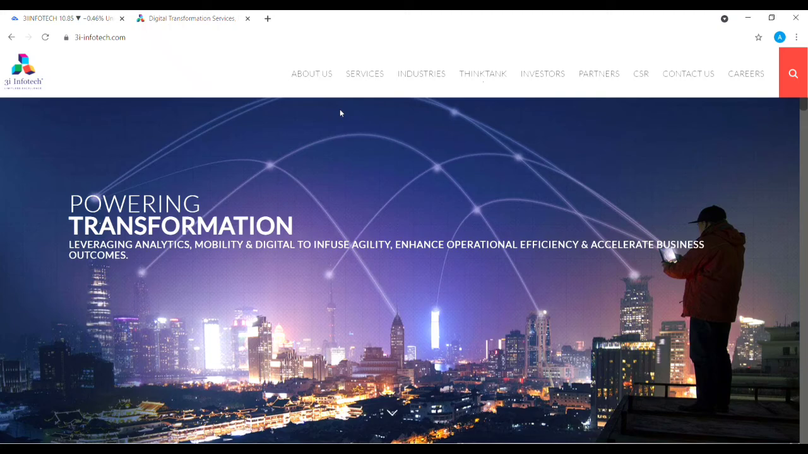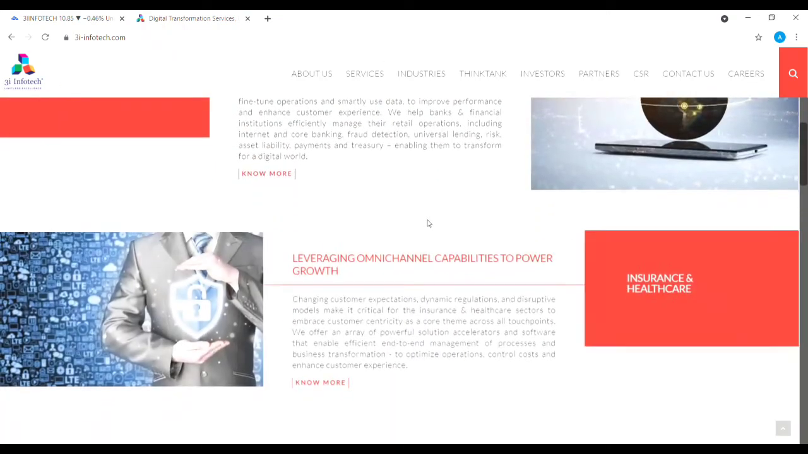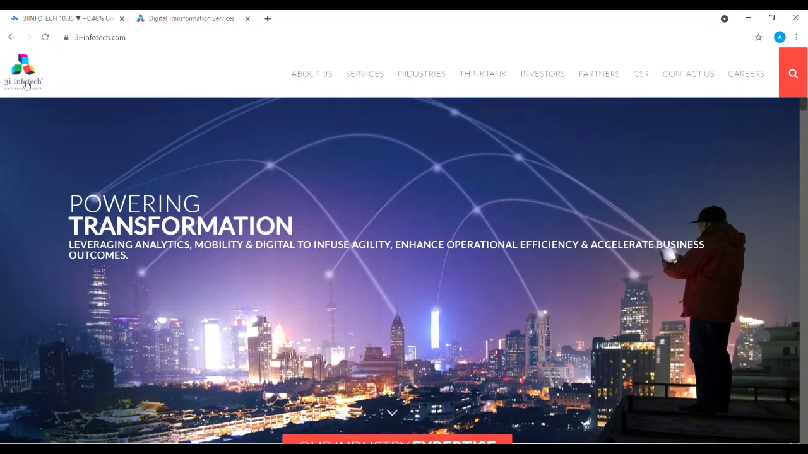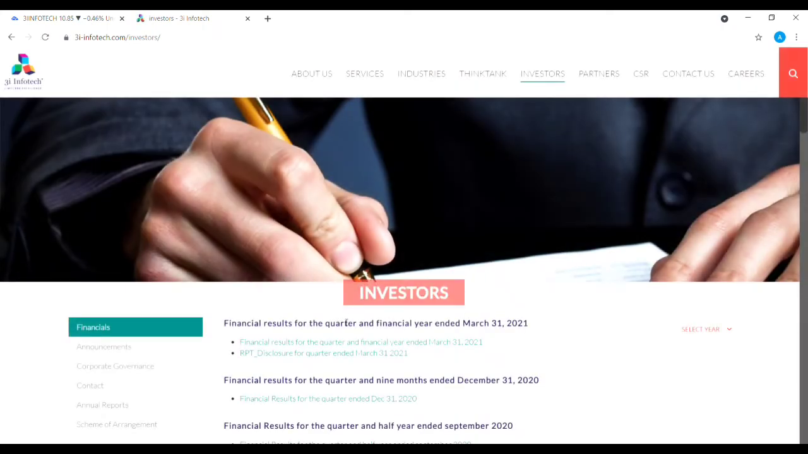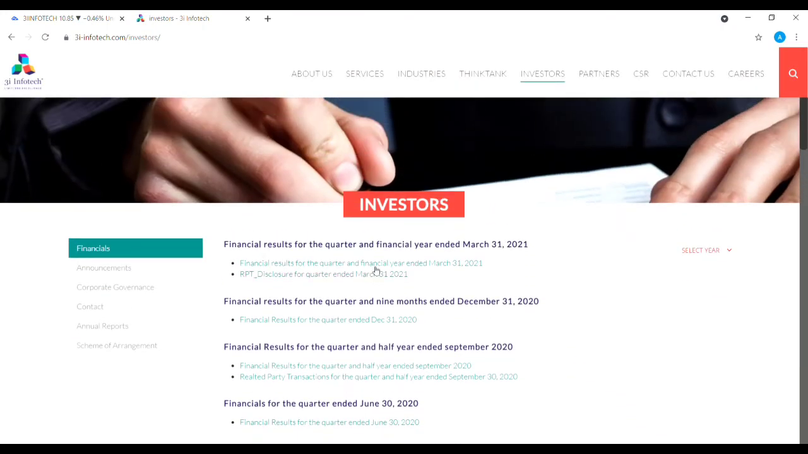The financial report of a company has a major role while we analyze a stock. So if you want to see the financial reports, the balance sheet, the annual report, etc., you just come to the company website Infotech and click on the investor section. Then you can see the financial reports of different quarters posted by the company itself. You can make use of it. You can click here and download it.